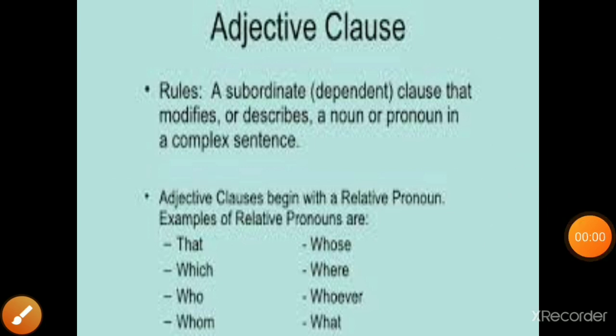The rule is that an adjectival clause is a subordinate clause, that is, a dependent clause that modifies or tells about or describes a noun or a pronoun. In a complex sentence, it's not a simple sentence. We have done the compound sentences. This means it has two parts at least. So an adjectival clause begins with a relative pronoun: that, which, who, when, whose, where, whoever, what. All these are relative pronouns. Any of the relative pronouns can be used, and that's how it can be inserted.